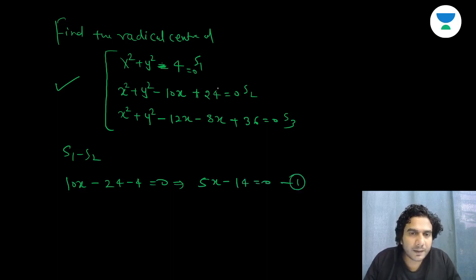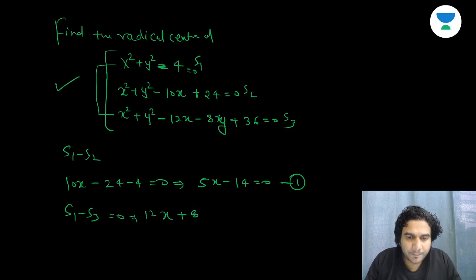That is the first equation, one radical axis. Then you can do S1 minus S3 also, right? You can write just two radical axes, so I'm using this and this. If you subtract, you'll get 12x plus 8y, this is y, I'm sorry, this is 8y, minus 36 and minus 4 is equal to 0. Now you can divide it by 4. So it is 3x plus 2y minus 10 is equal to 0.